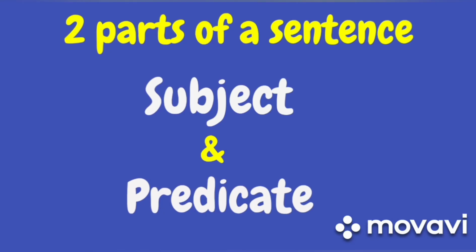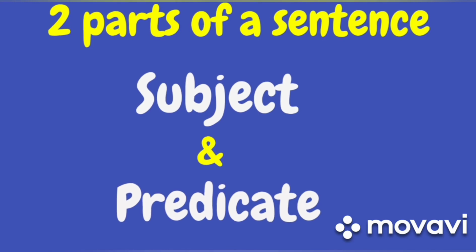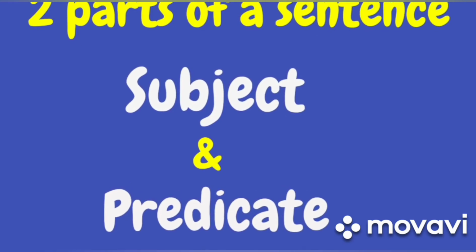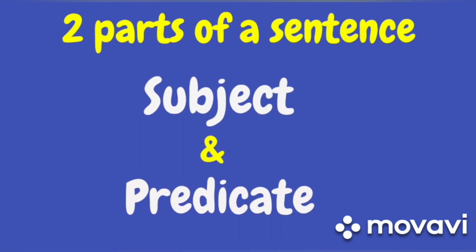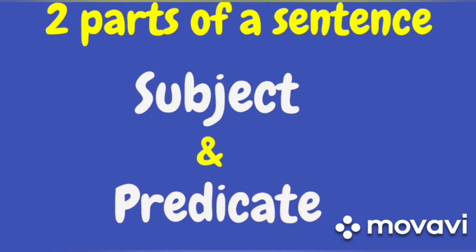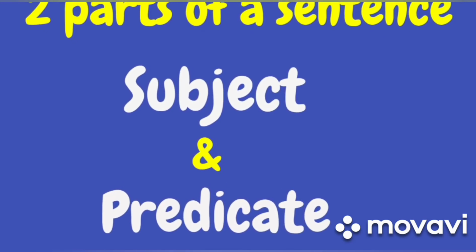So there are two parts of a sentence. I hope you know it. If you do not know this, I will be discussing this in my next class. There are two parts of a sentence, subject and predicate. So in imperative sentences, the subject is mostly hidden.